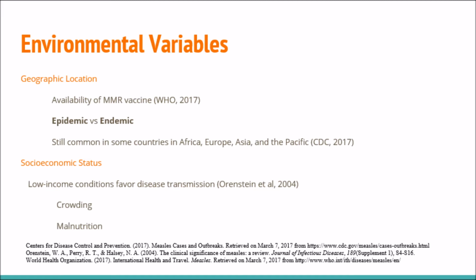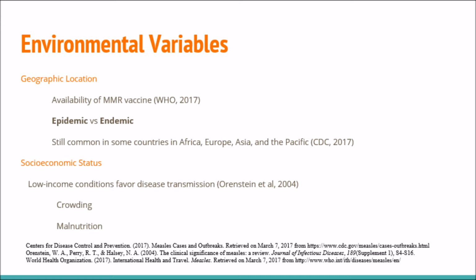Another environmental variable related to the measles virus is socioeconomic status. Low-income conditions tend to favor transmission of the measles virus because people of low income tend to live in more crowded quarters and also have malnutrition present in that population.